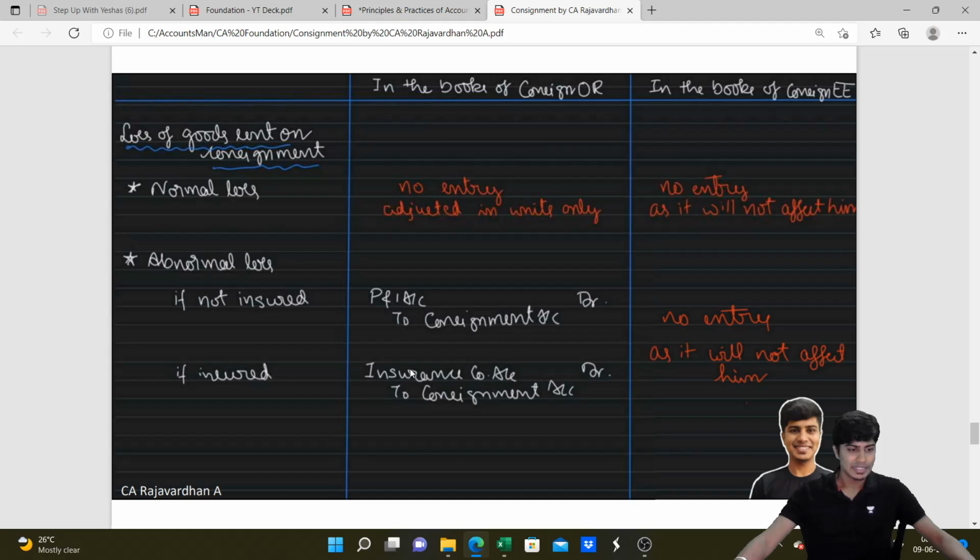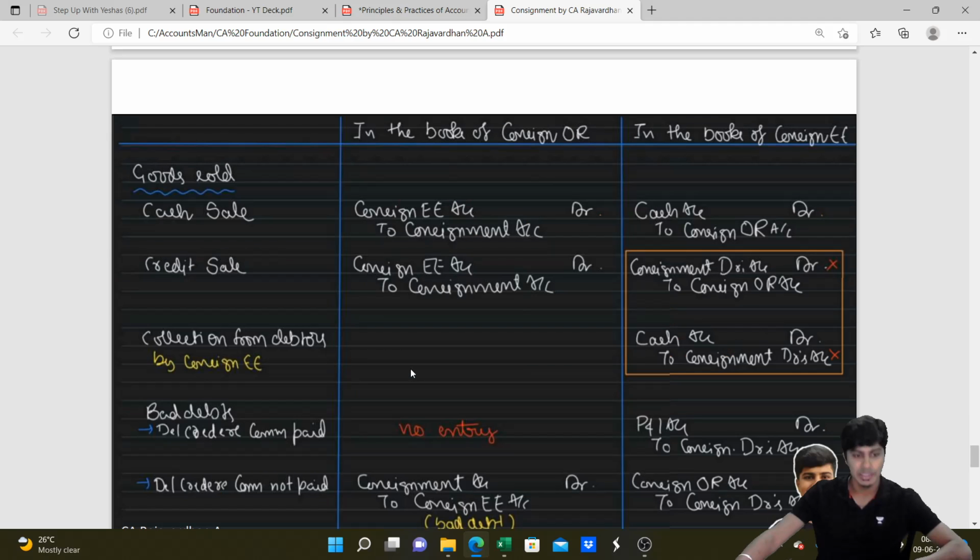And then we have goods sold by consignee. If the goods are sold by consignee, consignee will write the entry cash account debit to consignor. Why? Consignee is receiving cash, you will debit cash, and this money has to be paid to consignor, so we will credit consignor account. And consignor will write cash has to be received from consignee, so we will write consignee account debit, and you will credit consignment account because consignment stock is reducing.